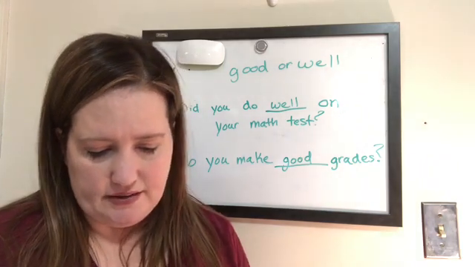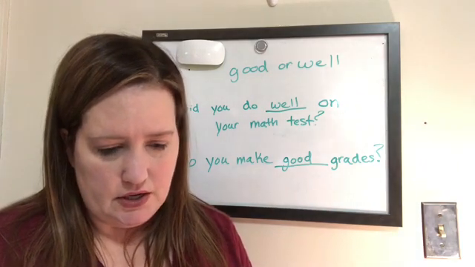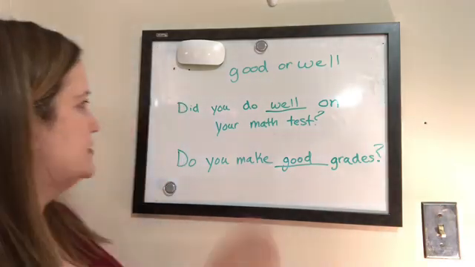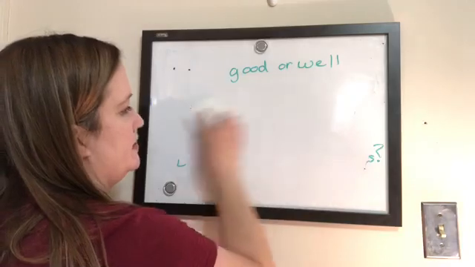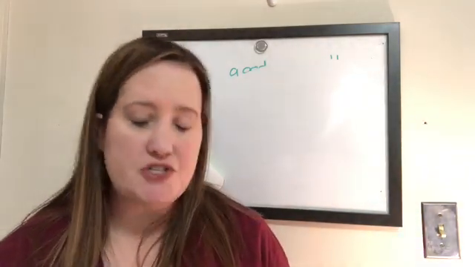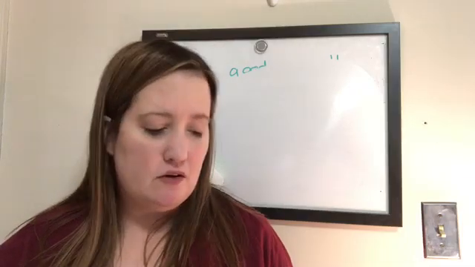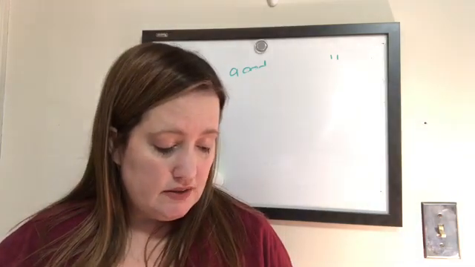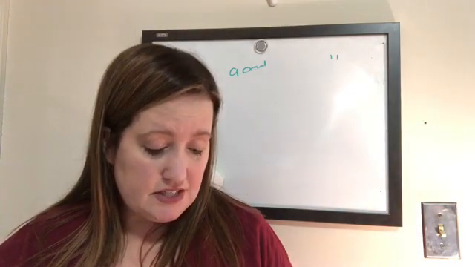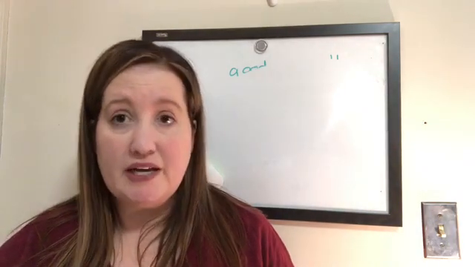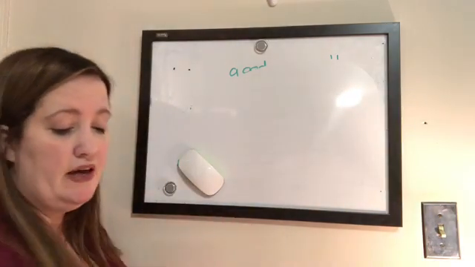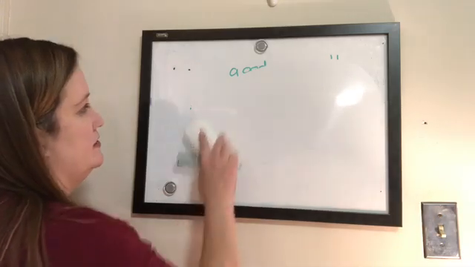There's one more thing that we're going to look at right here. A lot of times people will write or say something like, that was sure good. Well, when you say that, the person has tried to make an adjective describe an adjective, and we can't do that. So it wouldn't be that was sure good.